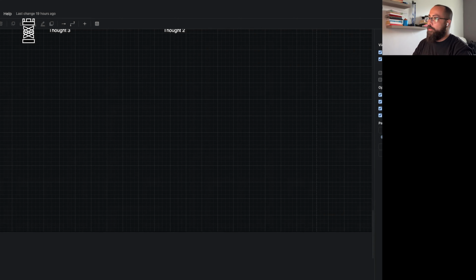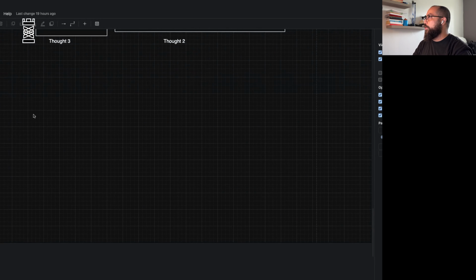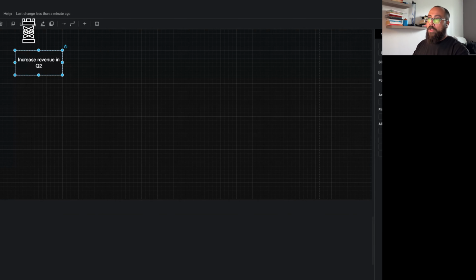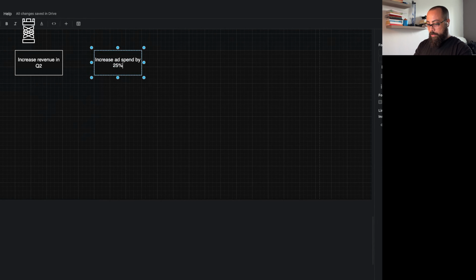Something worth noting here is that we are trying to stick with the same example just so everybody can connect the dots. But that doesn't mean that every reasoning method works best for such a scenario. Reflection V2, increase revenue in Q2. We're going to start trying stuff. First, we're going to say, let's say 25%. And this is what we're saying, that it's the first experiment or thought that we want to take action on. The action is going to be launch a campaign on, let's say, Facebook and Google.